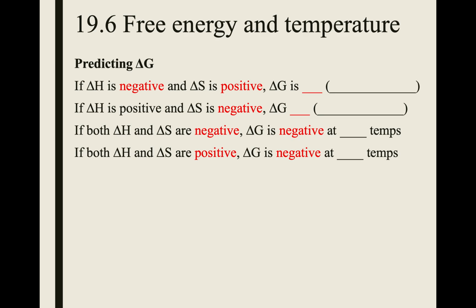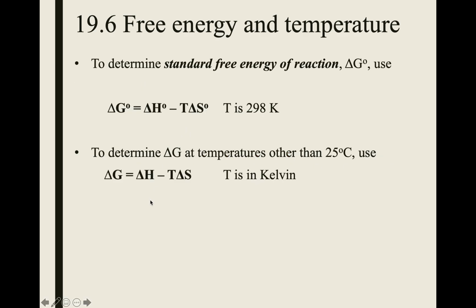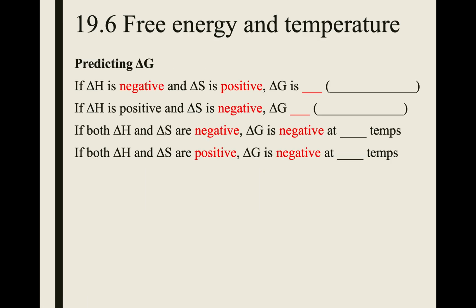Okay, now here's the story. We can look at delta H, T, and delta S to decide if delta G is going to be negative or positive. So again, I'd like you to pause the video and give this a think. Look at the equation and decide on each of these. If delta H is negative and delta S is positive, will delta G be negative or positive? Pause the video and see if you can figure out each of these.